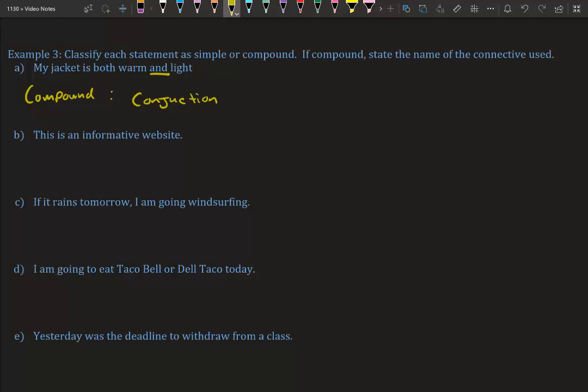All right, B. This is an informative website. There's no words like and or if then or if and only if. We have no connecting words. Since there's no connecting words, this is just a simple statement, one idea.